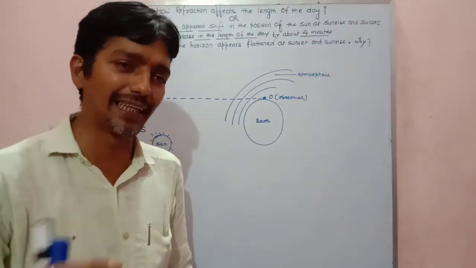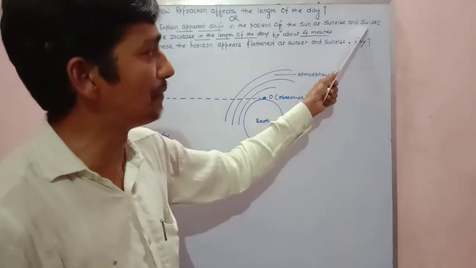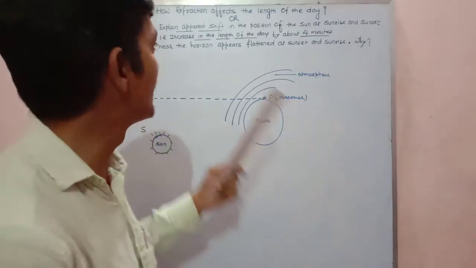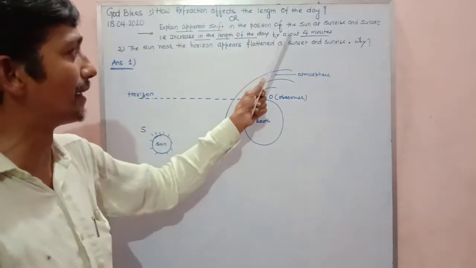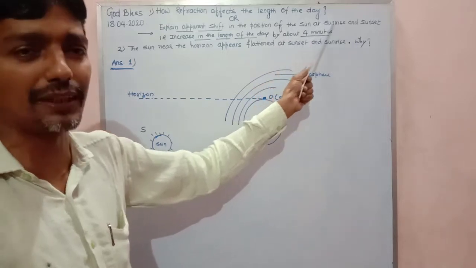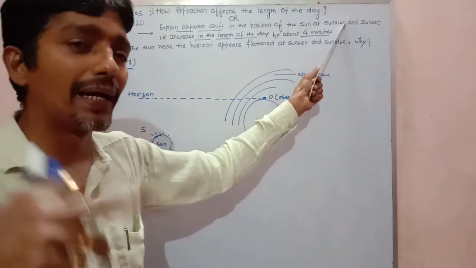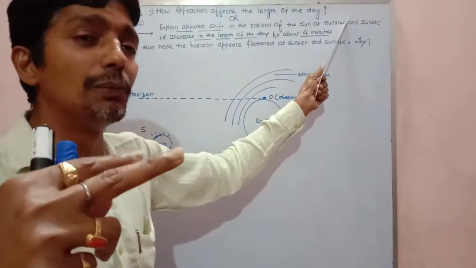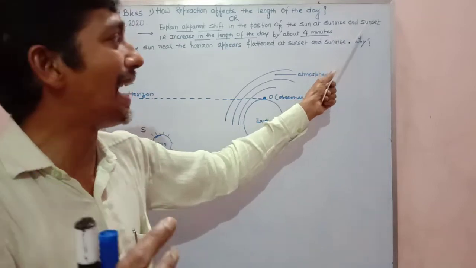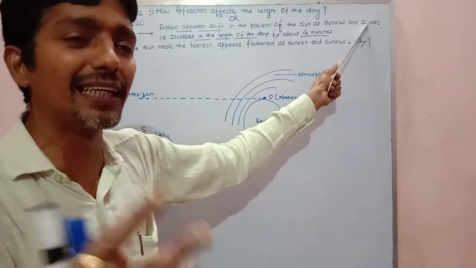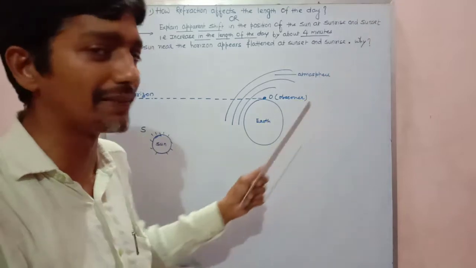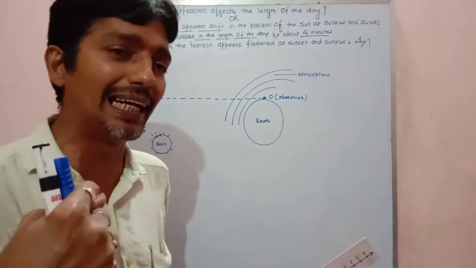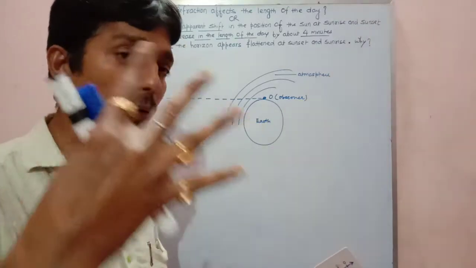Not only at sunrise, there is an apparent shift during sunset also. That apparent shift makes sunrise 2 minutes early and sunset 2 minutes later, so in total it is 4 minutes.